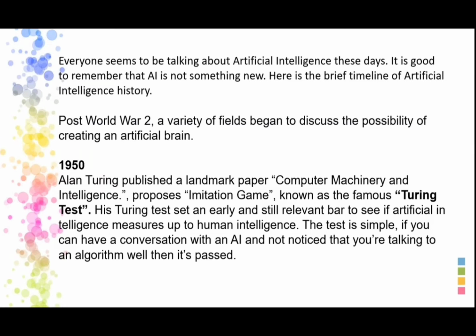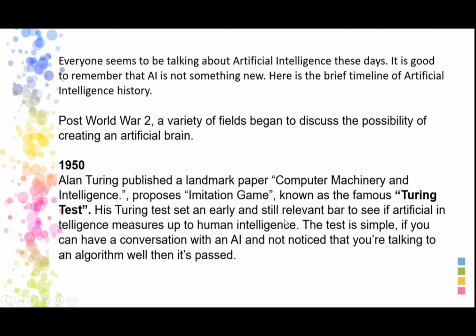So at that time, in 1950, Alan Turing published a landmark paper called Computing Machinery and Intelligence. He proposed the imitation game, known as the famous Turing test.